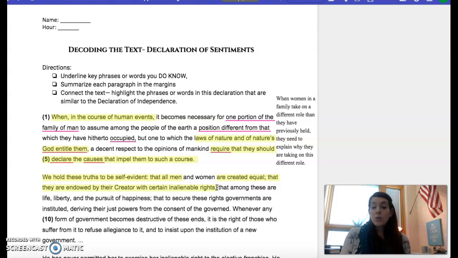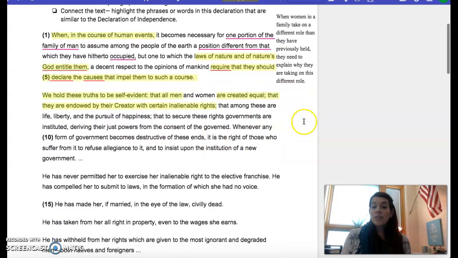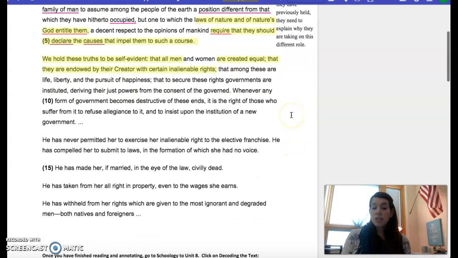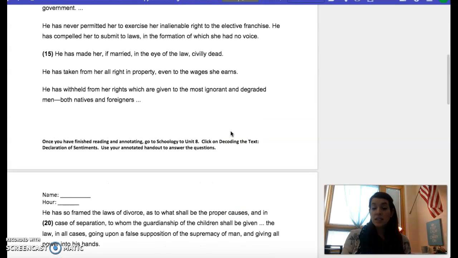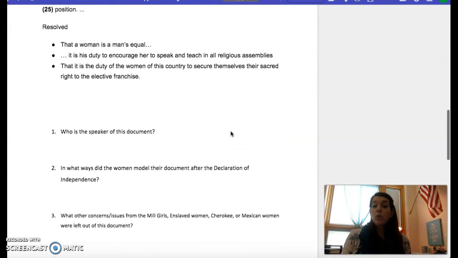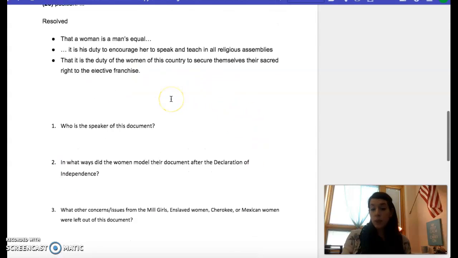Okay? So you need to go through and underline key phrases, summarize in the margins, and then highlight anything that you see is similar. When you get done, don't forget that you also have to answer these questions here as well, okay?